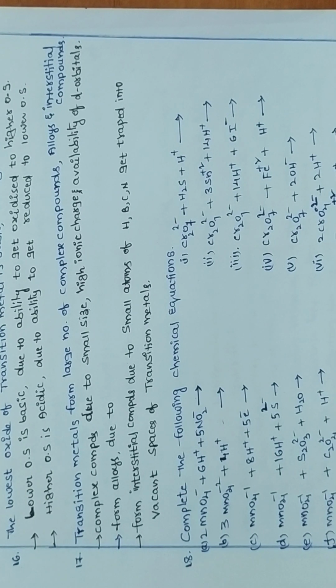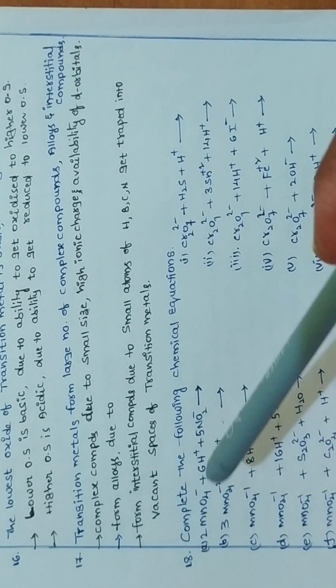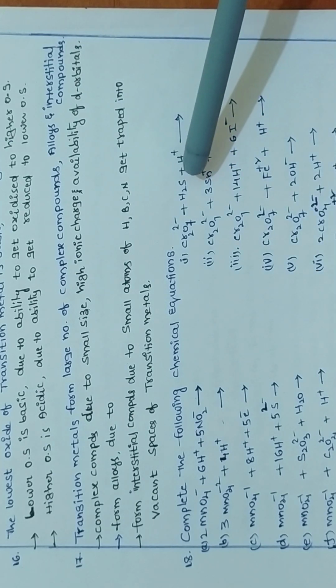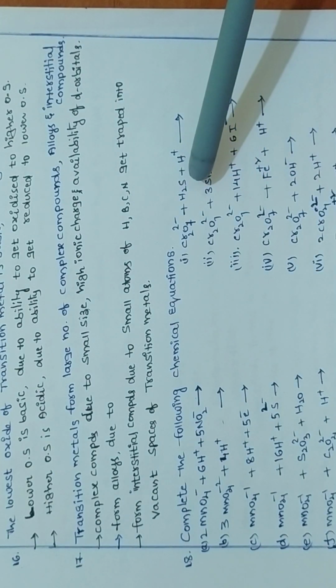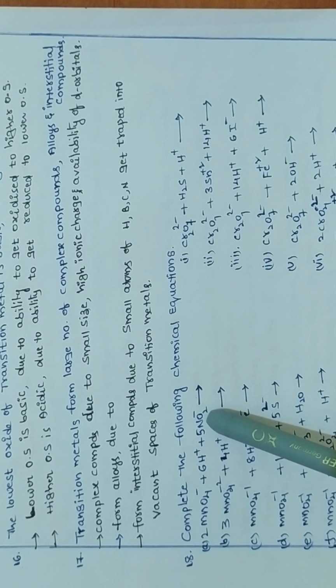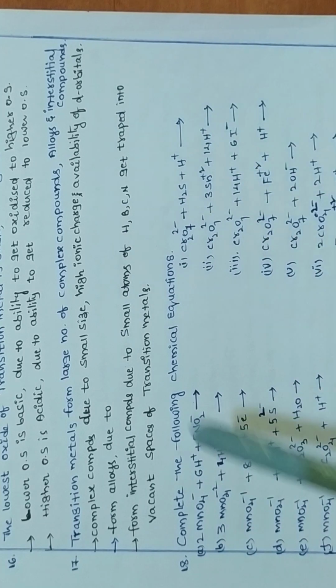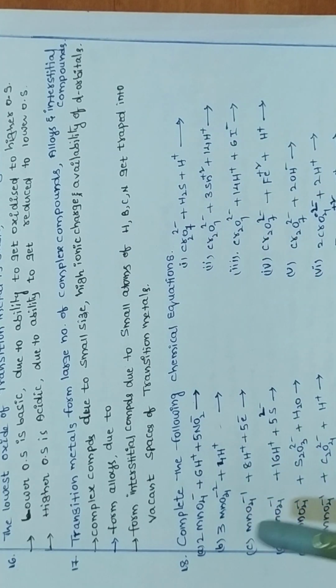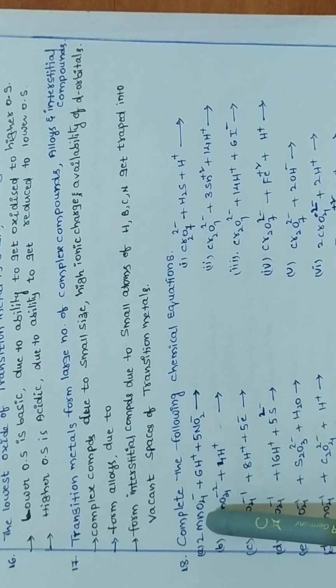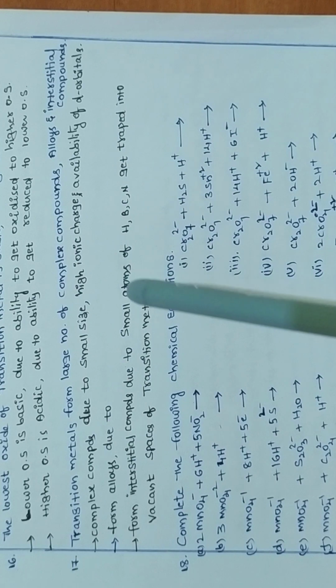Complete the following equation. All these reactions are related to KMnO4 reactions. All these reactions are related to potassium dichromate reactions. KMnO4 in acidic medium, nitrite is converting into nitrate. MnO4 minus 2 in acidic medium is converting into MnO4. Permanganate is converting into manganate, manganate is converting into permanganate.